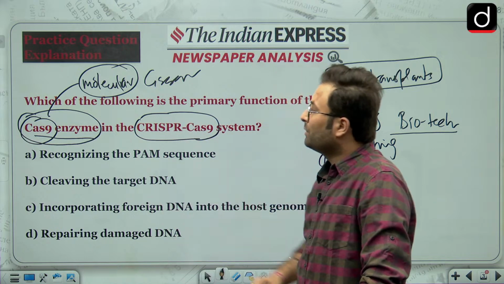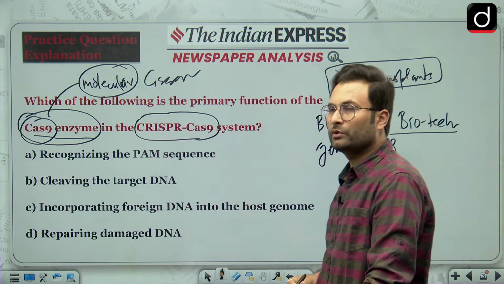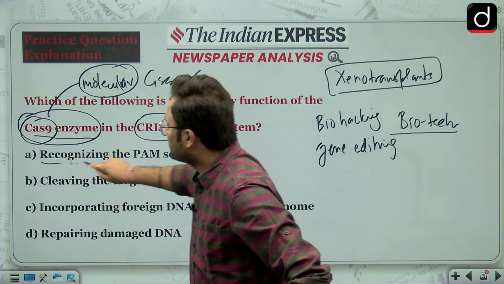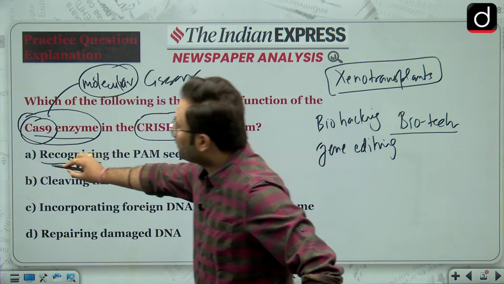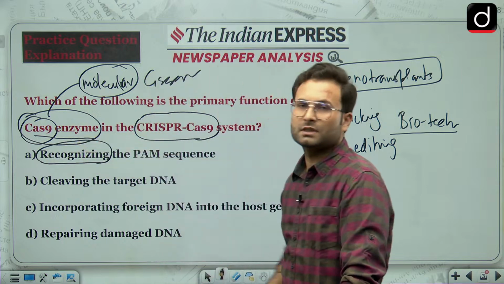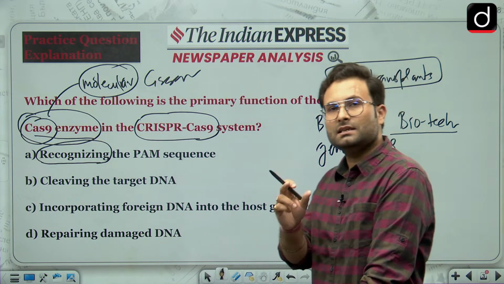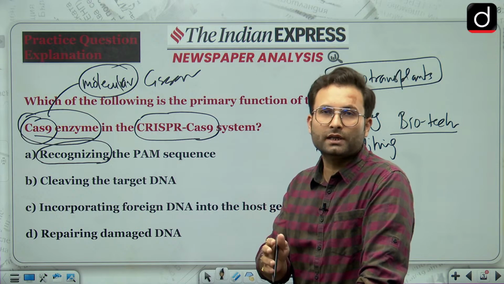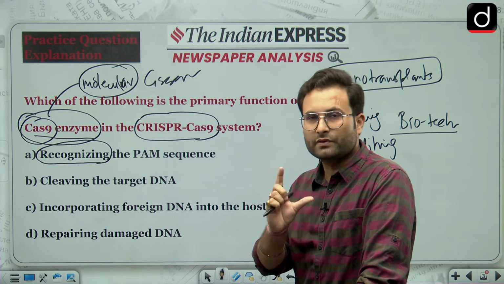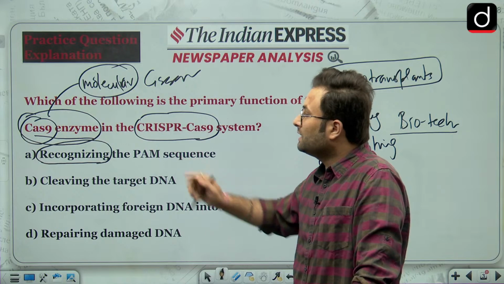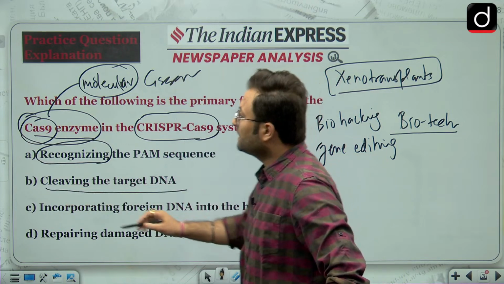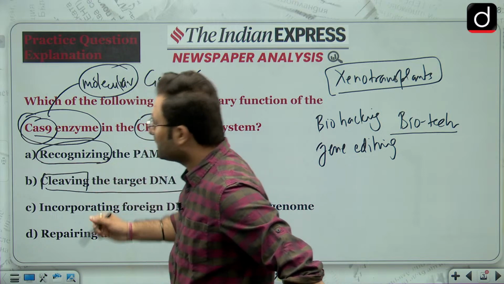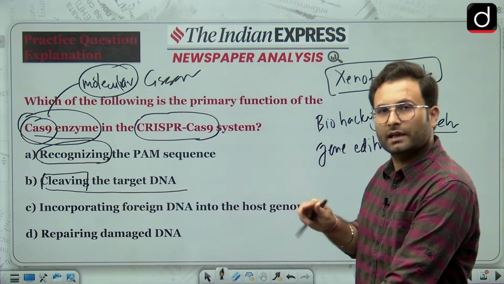Now coming to the options, recognizing the PAM sequence. Here the word is very important. They are asking about recognizing. No, that is not the work of Cas9. Cas9 is just an enzyme which will go there and cut the gene or a sequence of the genome. So that is not recognizing. Then cleaving the target DNA. So cleaving or cutting, removing, separating, such a word can be our answer.